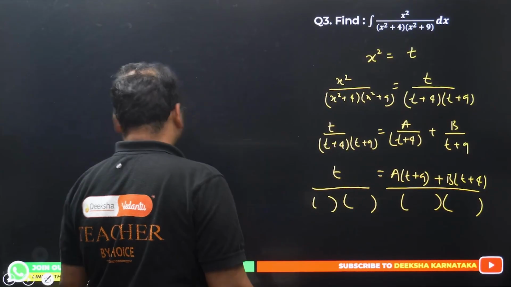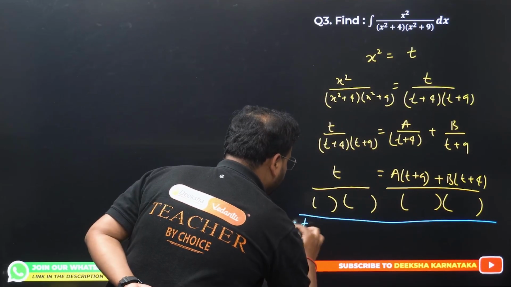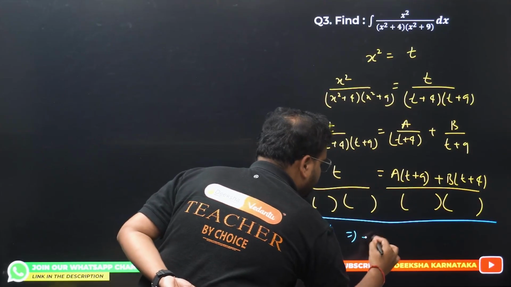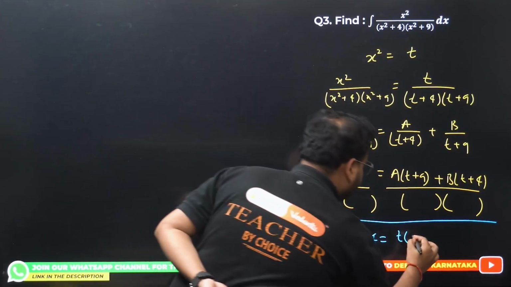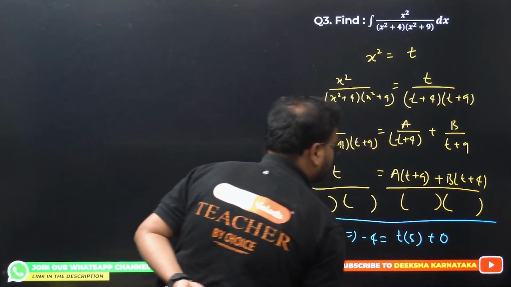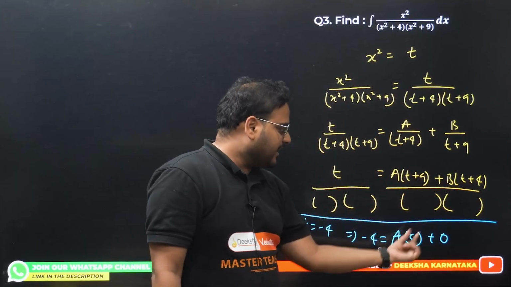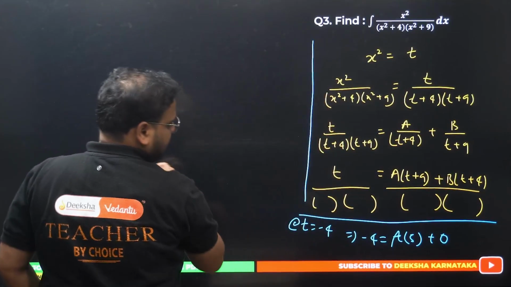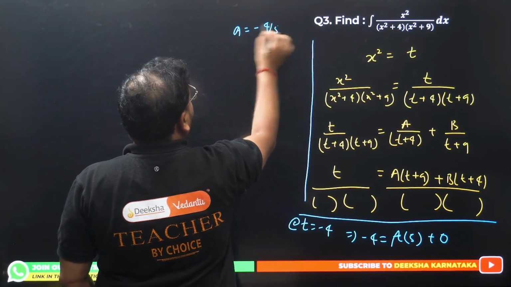Let's try that. I want to get one of these over here only. Putting t value as minus 4, let's say, I get minus 4 equals a times minus 4 plus 9, which is 5, and this other term is 0. So I get a value as minus 4 by 5. Superb. First one is done.